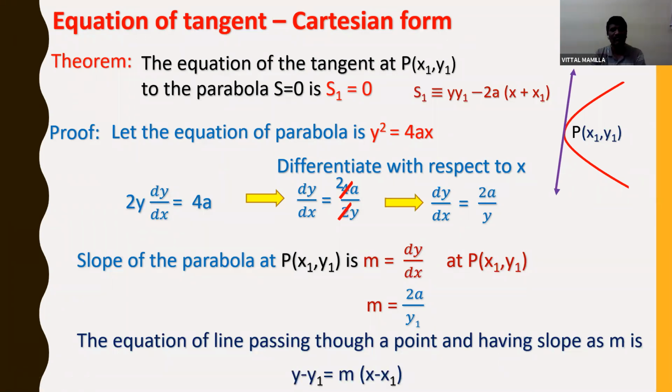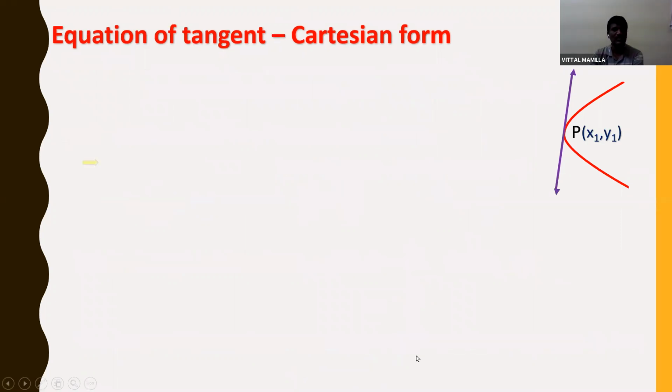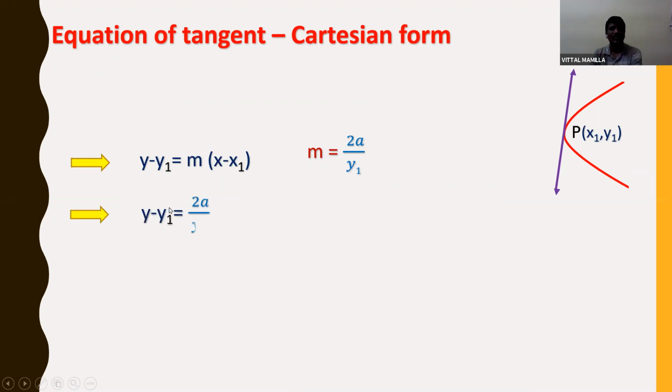Here, instead of m, I'll substitute 2a by y1. So wherever slope is there, I am substituting the slope value. Y minus y1 is equal to m into x minus x1, and m value I have as 2a by y1. So y minus y1 is equal to 2a by y1 into x minus x1. If I cross multiply, y into y1 minus y1 square is equal to 2a into x minus x1.